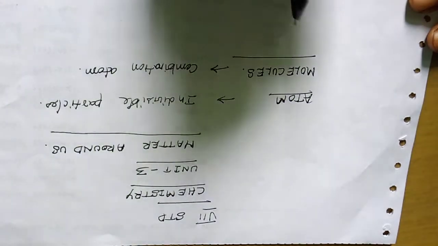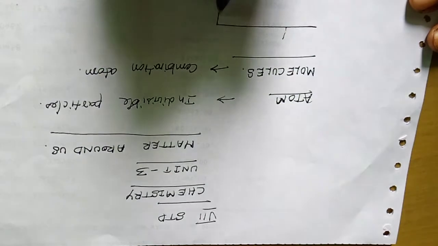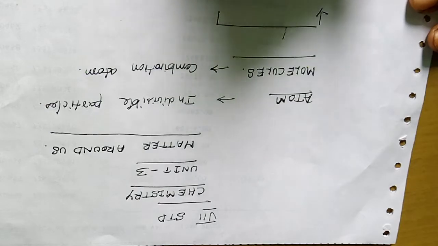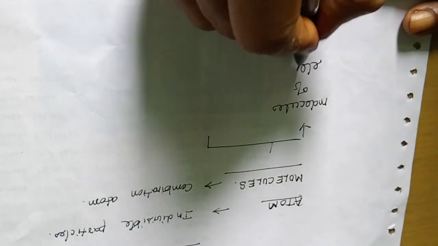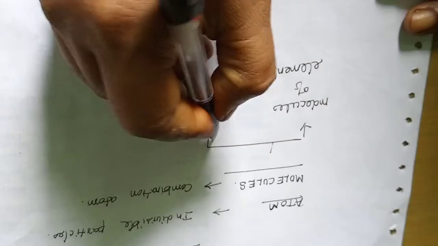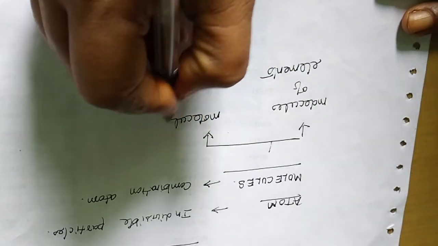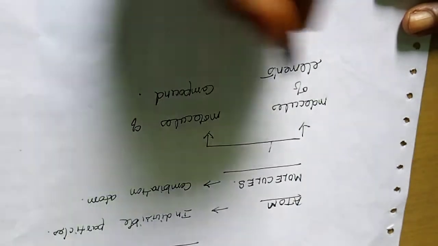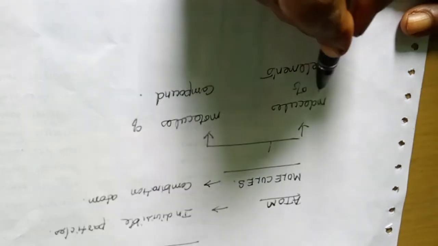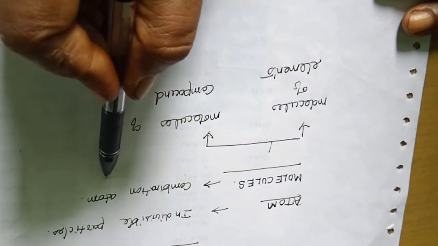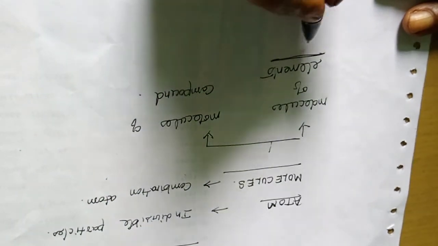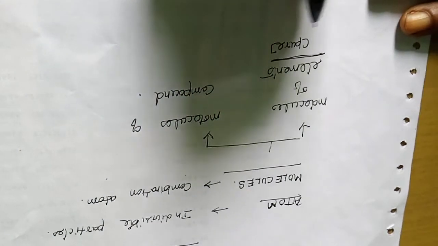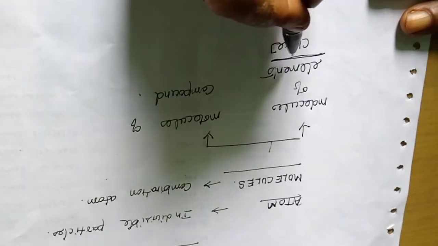So molecules are divided into two types: molecules of an element and molecules of a compound. What are molecules of elements? I said a molecule is a combination of atoms, and elements means the pure form. If two of the same atoms are combined, that gives the molecule of an element.